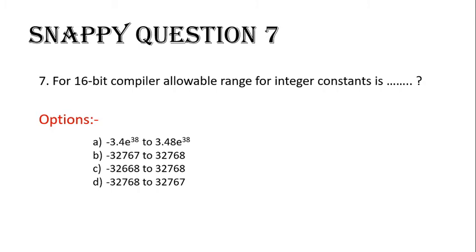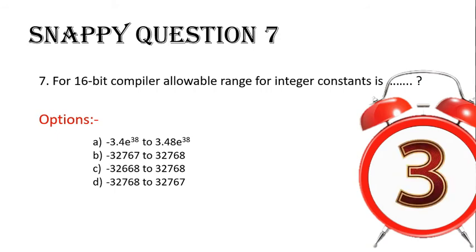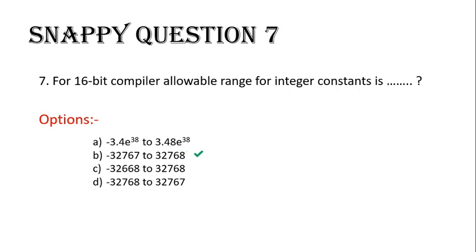I hope you will give the correct answer and your time starts now. Done? And the correct answer is minus 32768 to 32767.